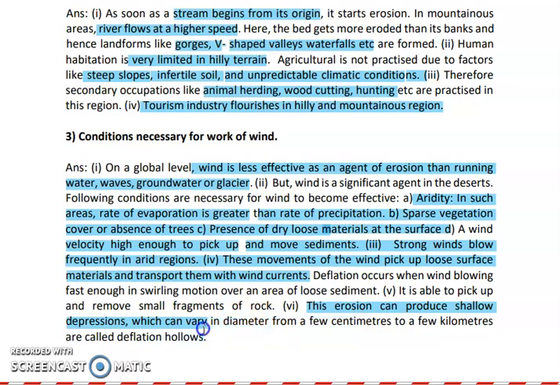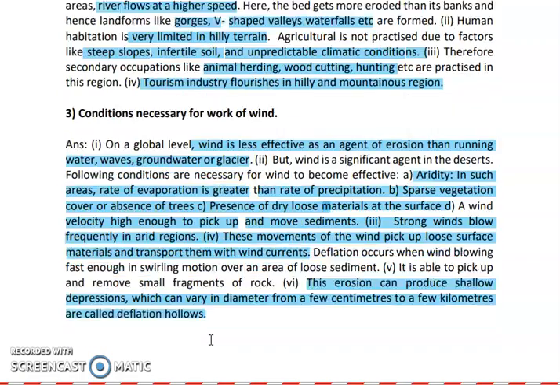This type of erosion can produce shallow depressions which can vary in diameter from a few centimeters to a few kilometers, and such types of deflation are called deflation hollows. Okay, so this is about the deflation hollows.